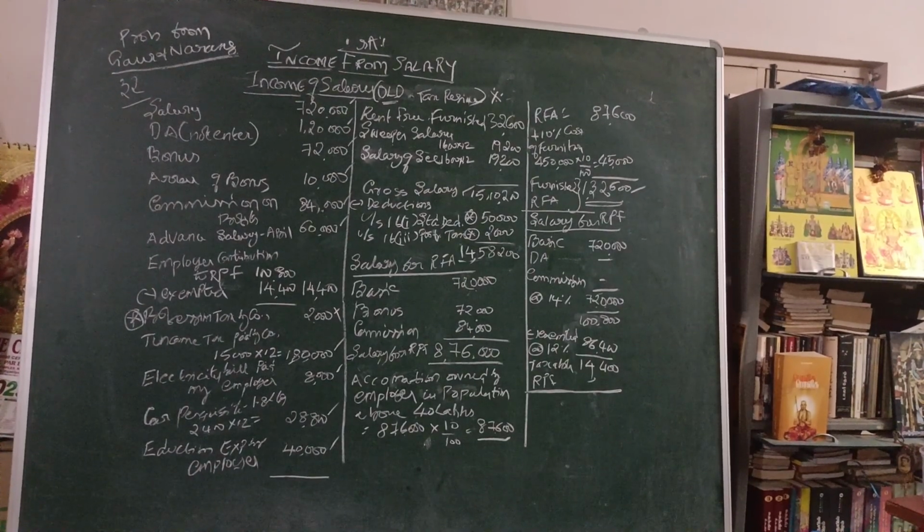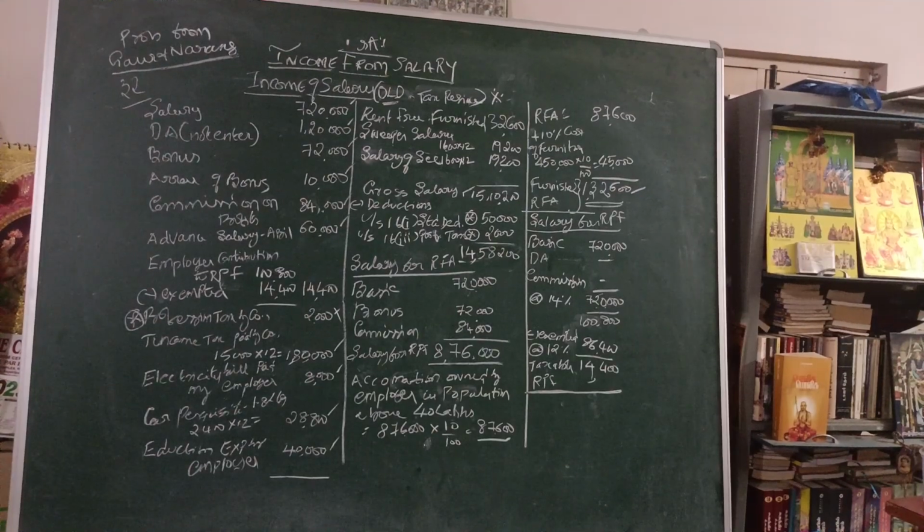So the total amount of gross salary comes to 15 lakhs 10,200, minus deductions. That amount of deduction comes to 50,000, and another one is professional tax 2,000. These two things you have to consider. So 15 lakh 10,200 minus 52,000, then your value comes to 14 lakhs 58,200. But if you refer to that question, they solved the problem under the new tax regime.